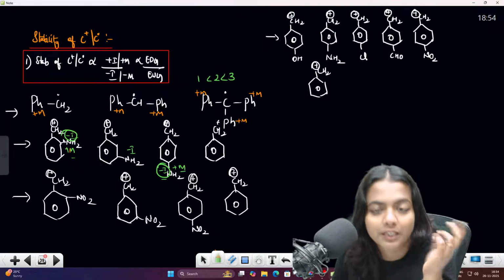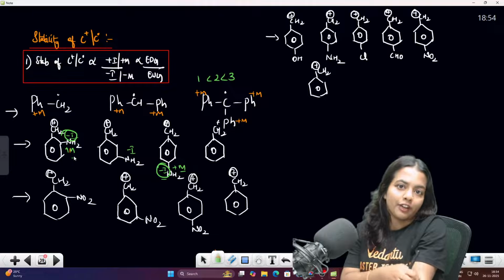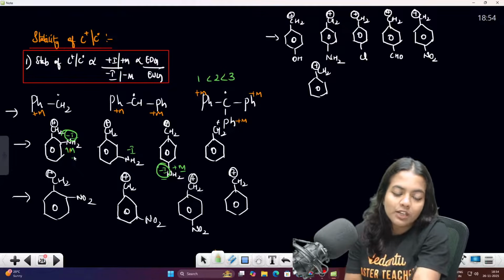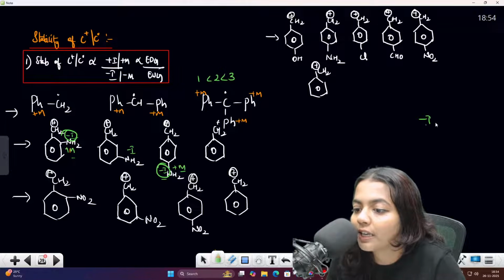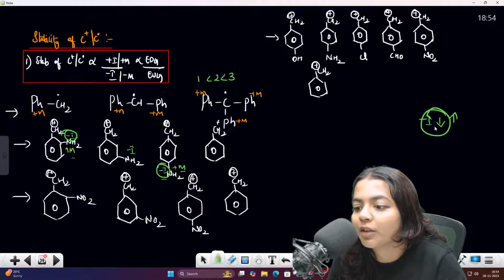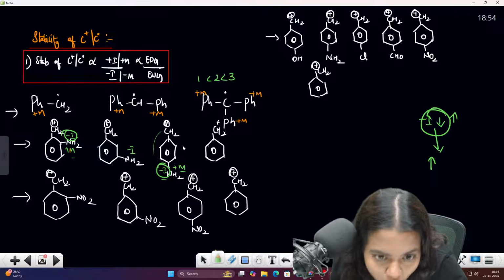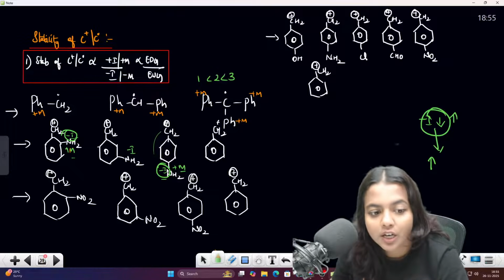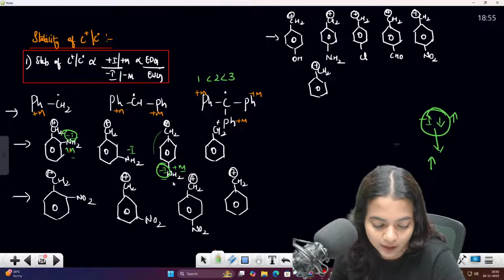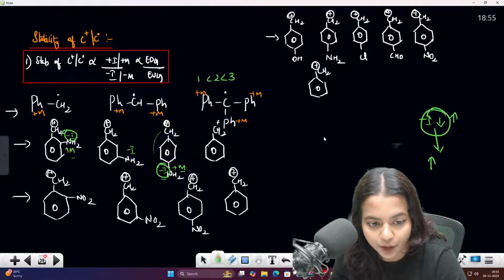Minus I effect is distance dependent, right? Whichever has less minus I effect will have more stability. Minus I effect is less when the distance is more. So this will have more stability. Am I correct, my dear students? So this will have more stability, right? Plus M or minus M, this one will have more stability.